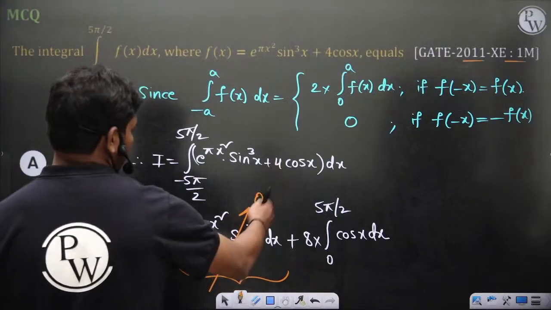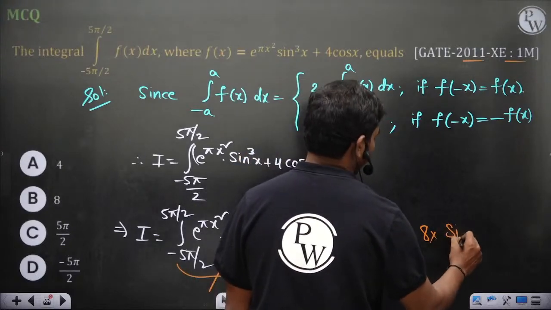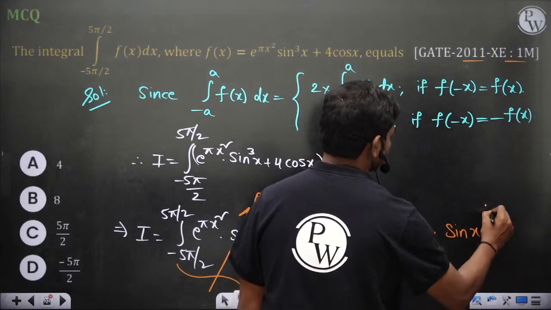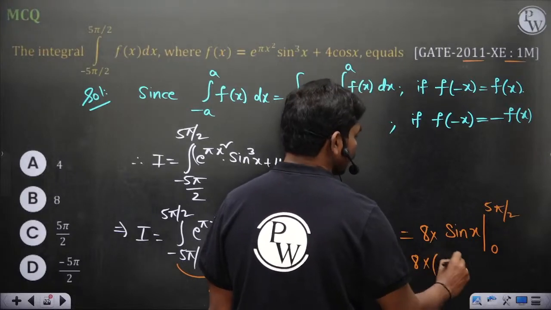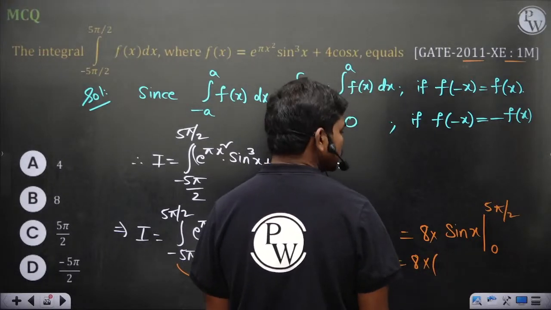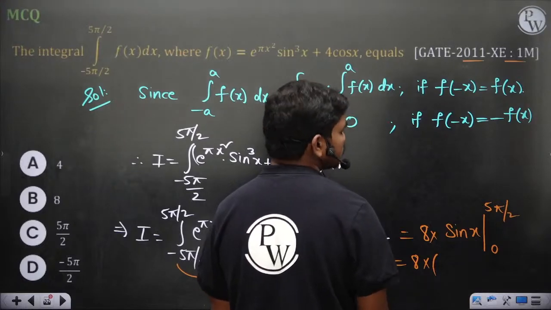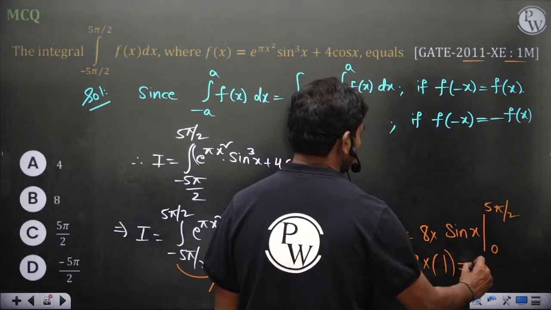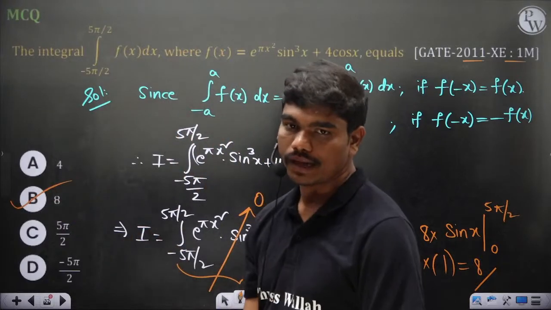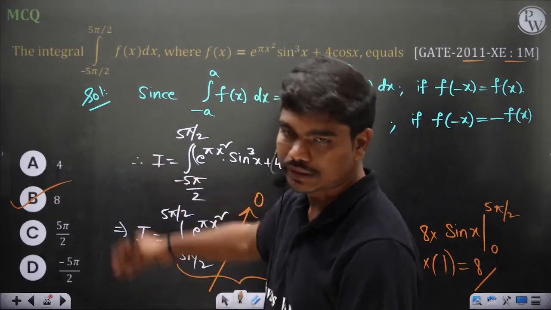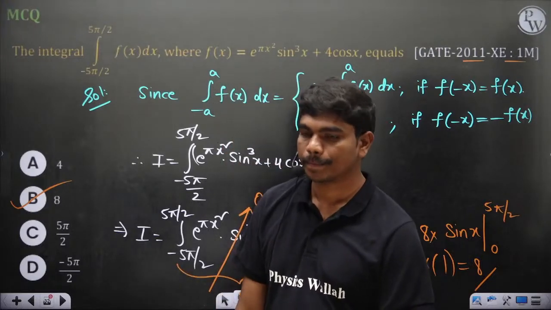So this is 0, so 8 into integration of cos x, 0 to 5 pi by 2, so 8 into sine 5 pi by 2. What is 5 pi by 2? 2 pi plus pi by 2, correct? So which is 1. So 8 should be the answer. Yeah, 8 is the correct answer. Option B, 8 is the correct answer.